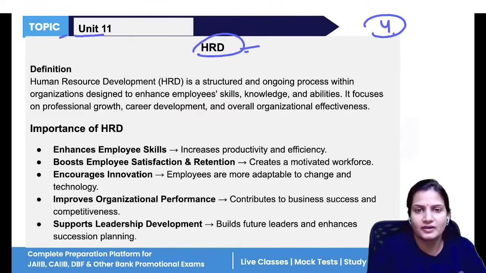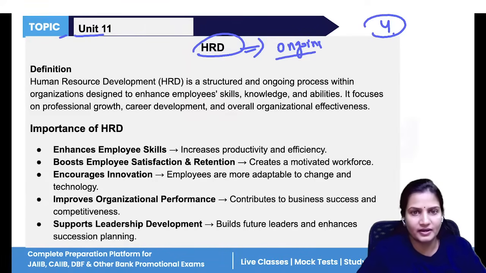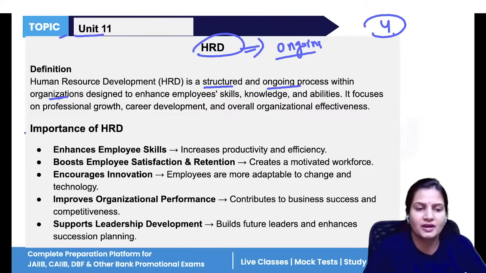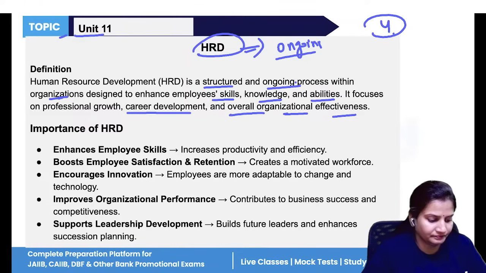Now, development is what? Development is an ongoing activity. It does not come to an end unless and until the company gets liquidated. It's an ongoing function, a structured ongoing process in the organization. Why? To enhance employee skill, knowledge and abilities. If their abilities and knowledge are enhanced, then there will certainly be career development programs, and the organization will also achieve its goals in an efficient and effective manner.